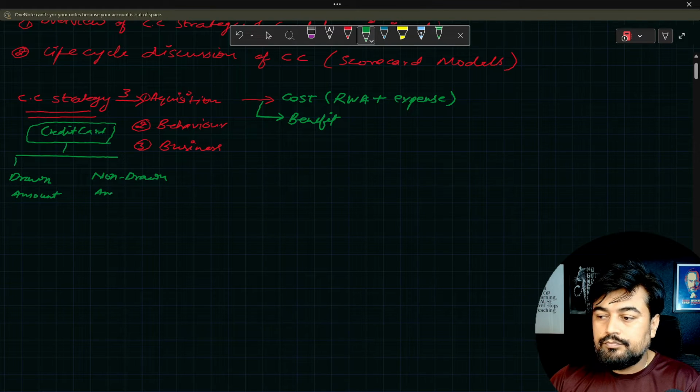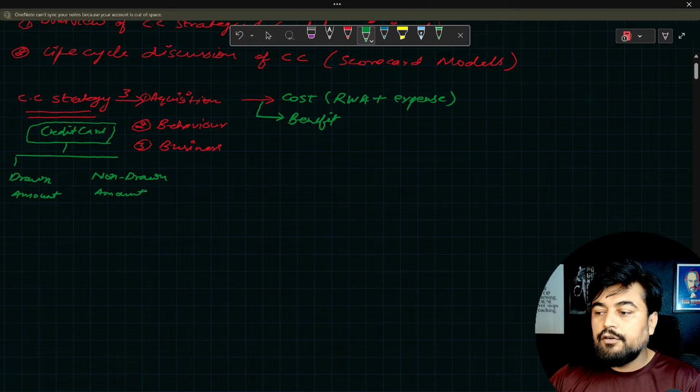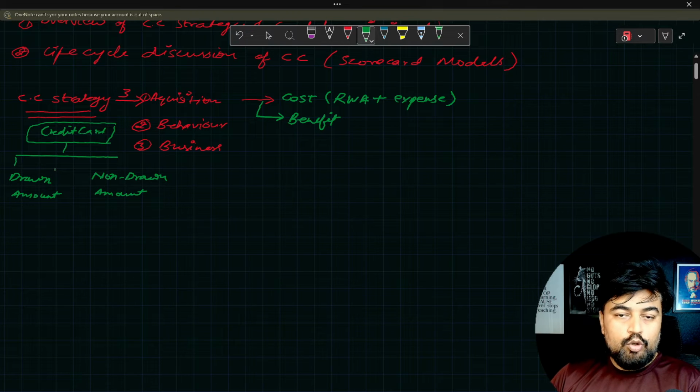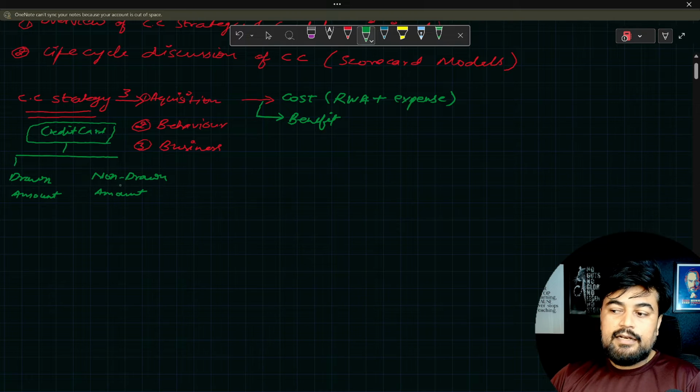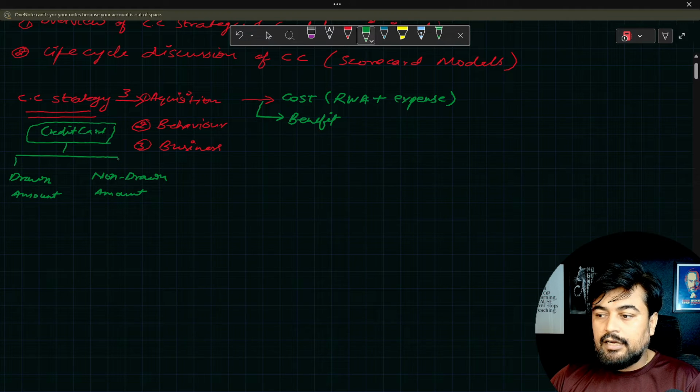Amount. Now what is the meaning of this? Let's say there was a limit of 100 rupees on the credit card. So the customer spent 70 rupees, that is the drawn amount. Then the 30 rupees which is left is the undrawn amount.